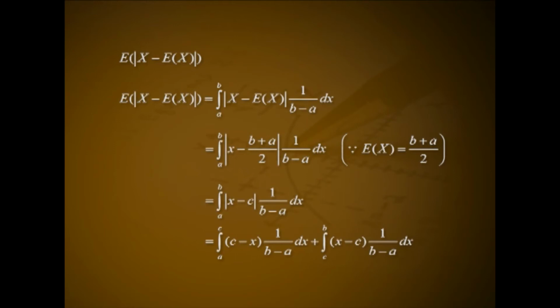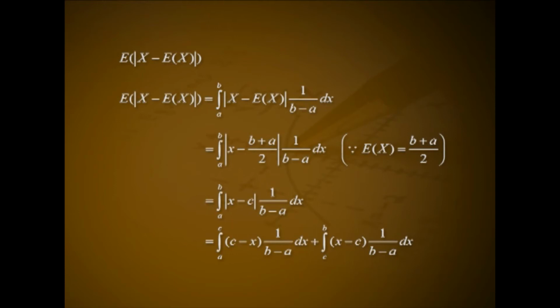Expectation of modulus of x minus expectation of x equals integral over (a, b) of modulus of x minus expectation of x into 1 by b minus a dx. That is integral from a to b of modulus of x minus (b plus a) divided by 2 into 1 by b minus a dx, because expectation of x equals (b plus a) divided by 2. That is equal to integral over (a, b) of modulus of x minus c into 1 by b minus a dx.